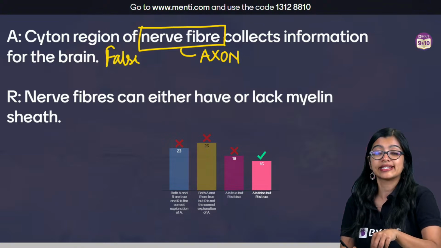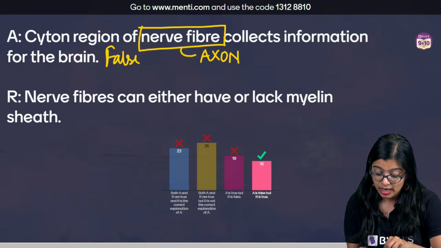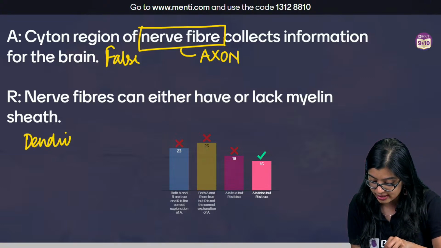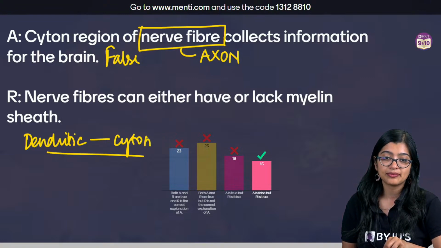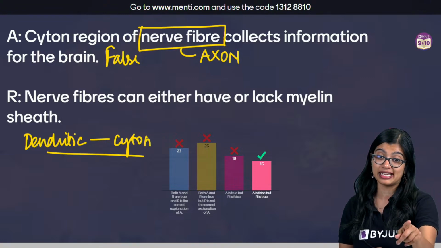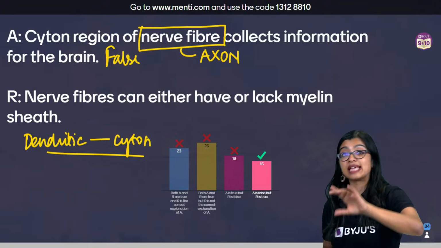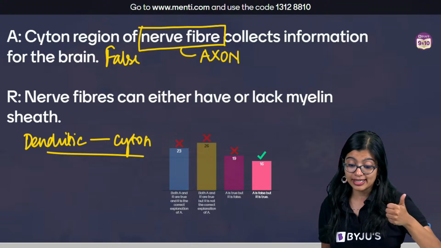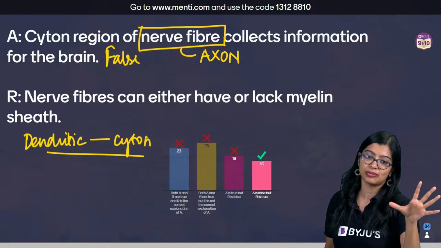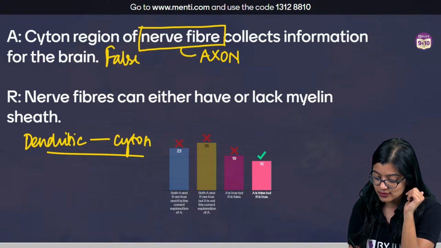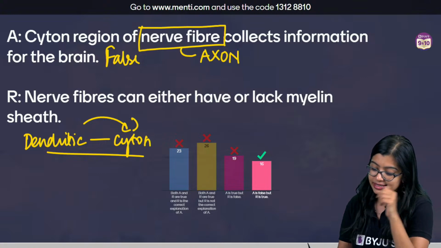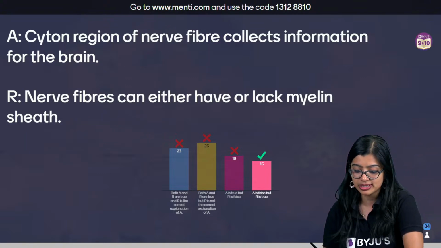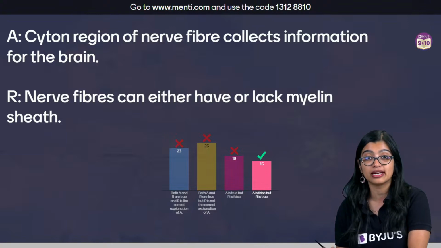If they said cyton of the neuron, or the dendritic region of the neuron, the statement would have been sensible. But here they say nerve fibers can either have or lack a myelin sheath.